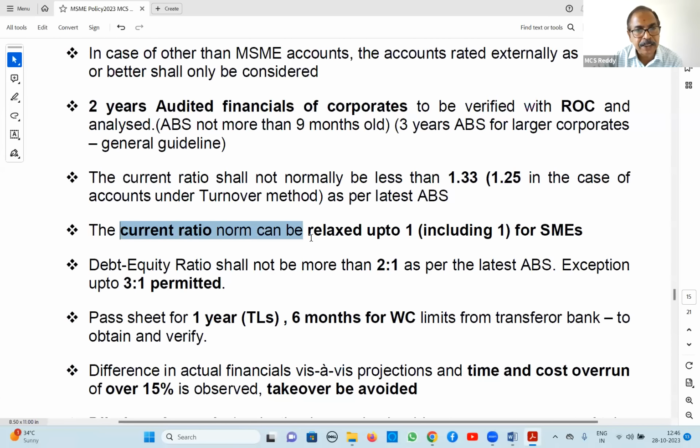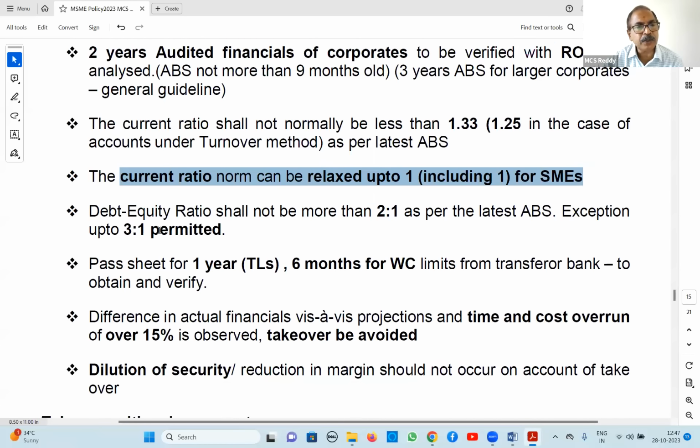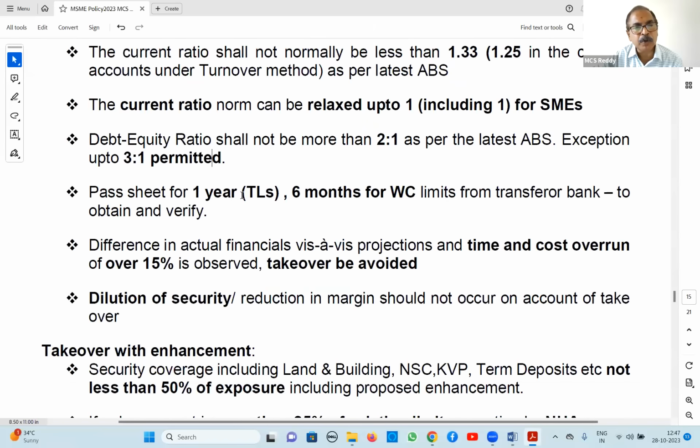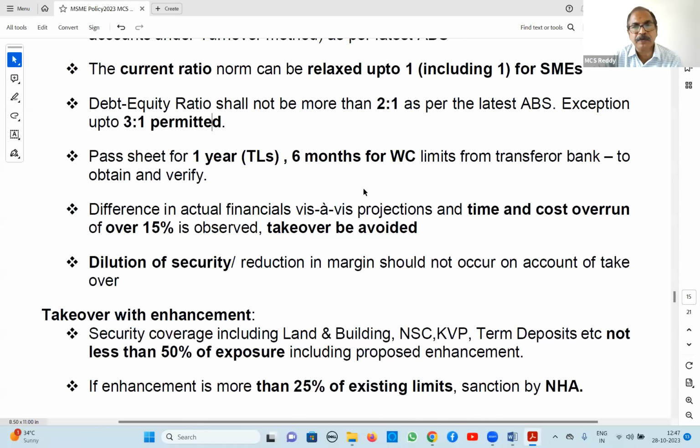But this can be relaxed up to 1. This is recalled question. For SME takeover, current ratio can be relaxed up to 1. It is relaxed, including 1. Debt equity ratio 3:1 is permitted. Normally 2:1, up to 3:1 also permitted. Term loan part sheet 1 year. Working capital to 6 months. You have to call for to verify.